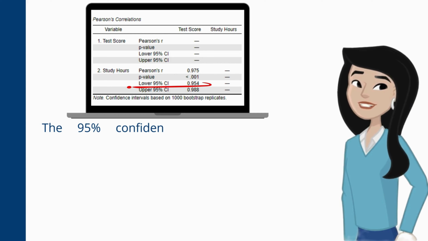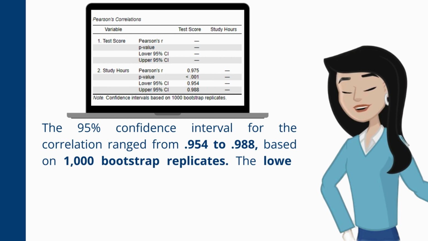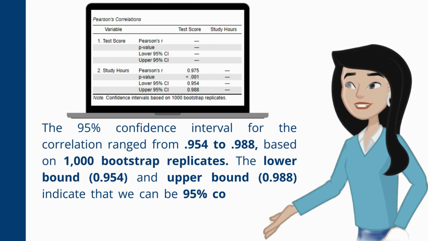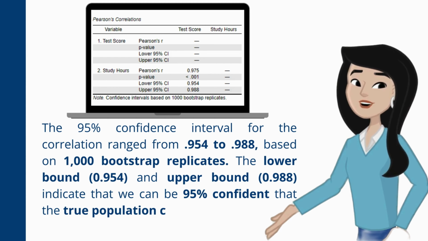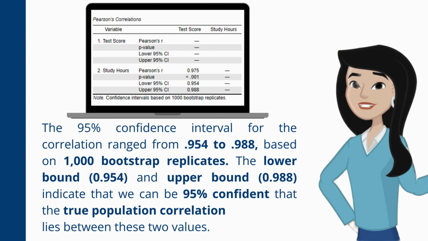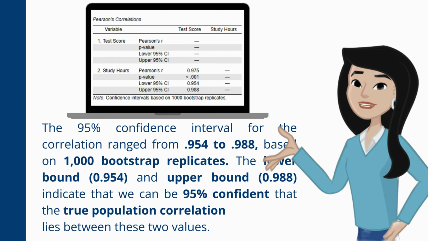The 95% confidence interval for the correlation ranged from 0.954 to 0.988, based on 1,000 bootstrap replicates. The lower bound, 0.954, and upper bound, 0.988, indicate that we can be 95% confident that the true population correlation lies between these two values.